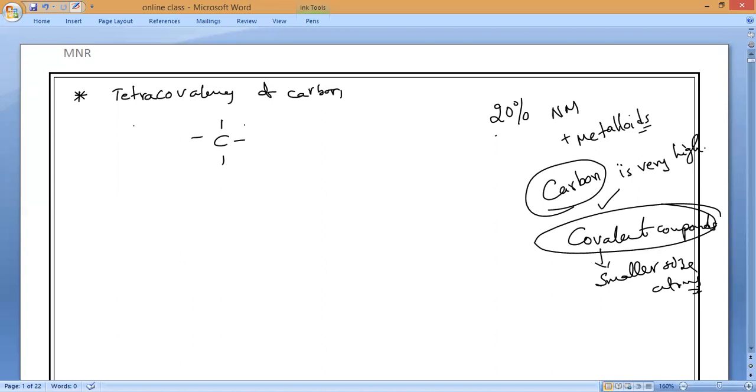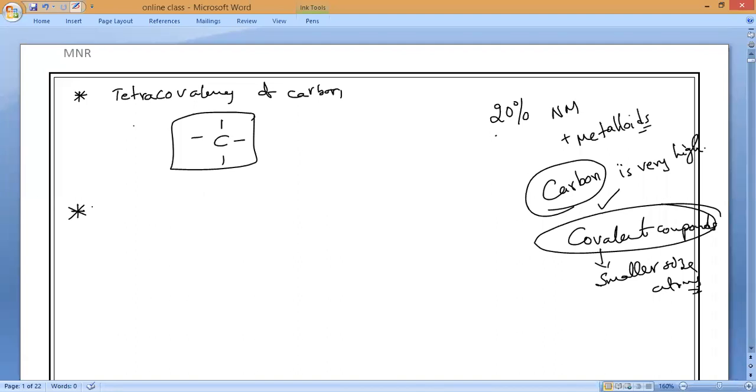It will have 4 bonds, which it can form with so many elements, like oxygen, sulfur, nitrogen, halogens, everything, and it will form strong covalent bonds. That is why different elements form compounds with specific properties.